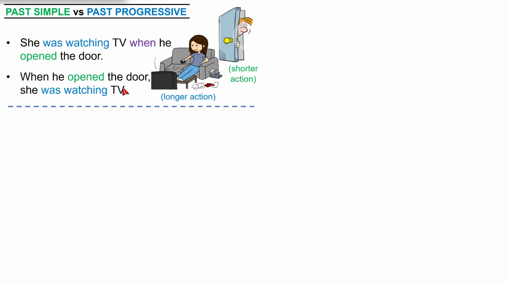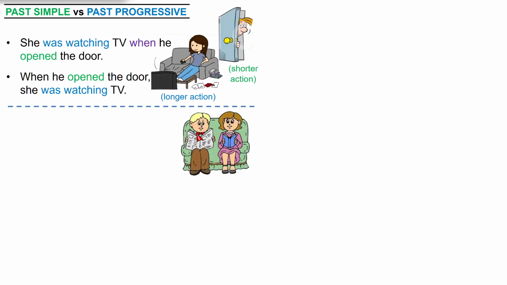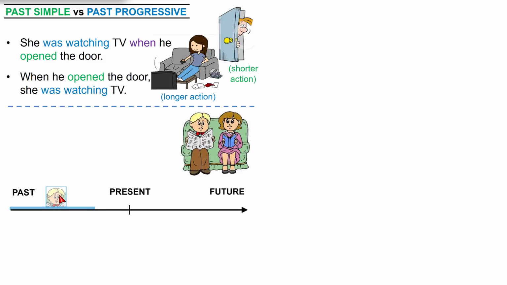Now look. A man reading a newspaper. A lady is reading a book. When did this happen? In the past. Reading takes a long time, long action, right? What about reading a book? It was happening at the same time. Both long actions started in the past and they continued together, unlike here. We will give past progressive to both actions.